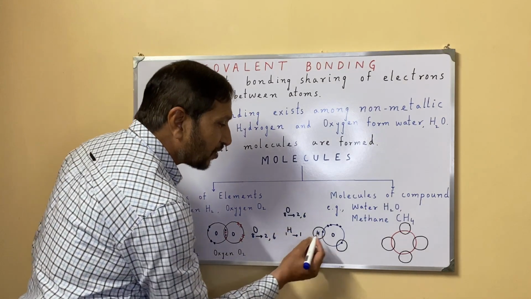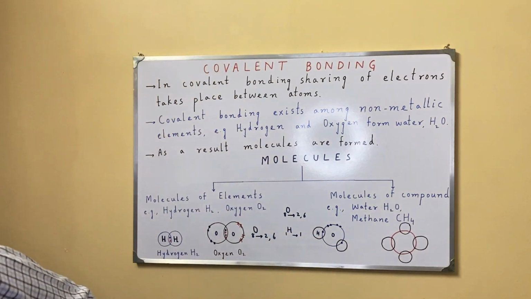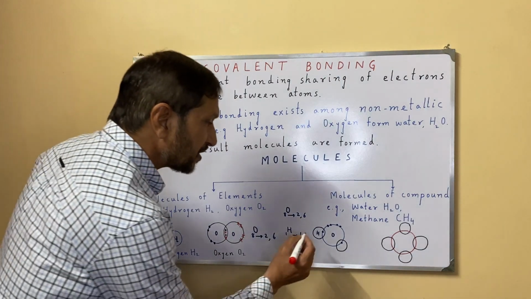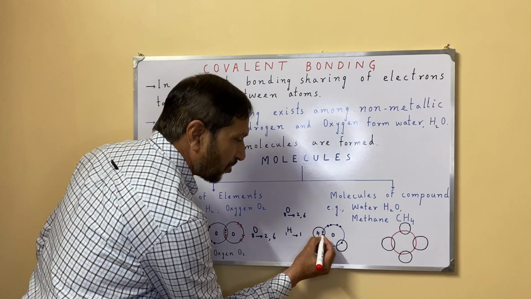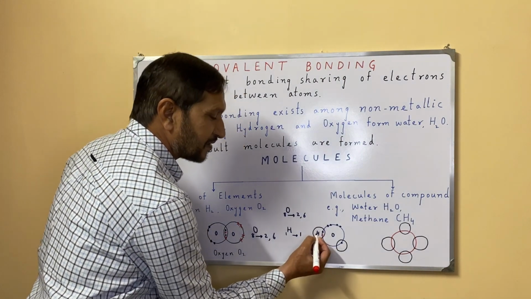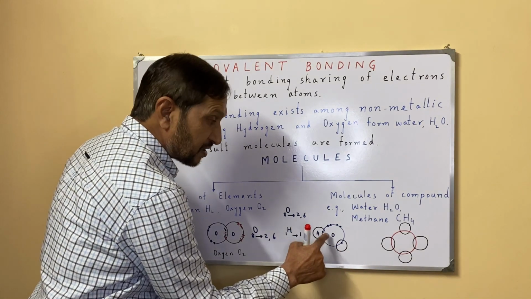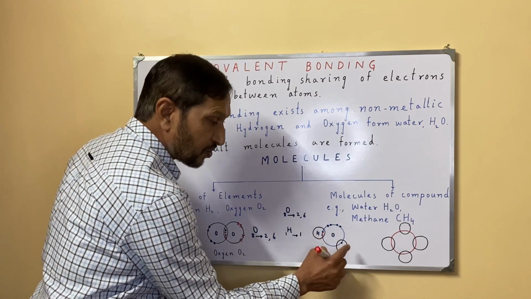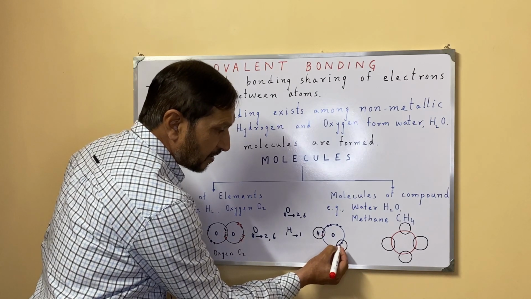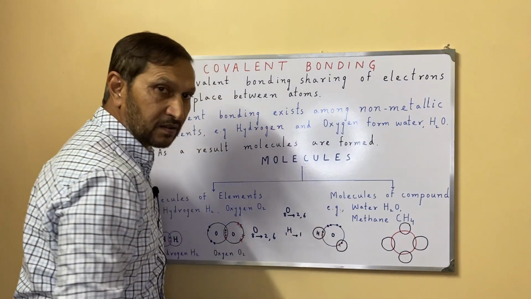So 1 electron is there. Now how will this 1 electron be arranged? This 1 electron is here, and this is for hydrogen. This is for another hydrogen. The second hydrogen will come here and this electron will be here.